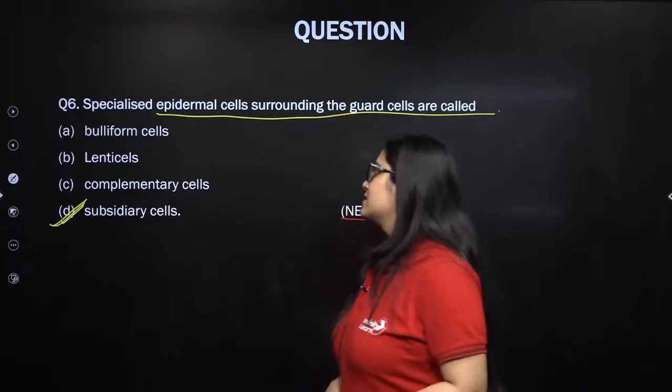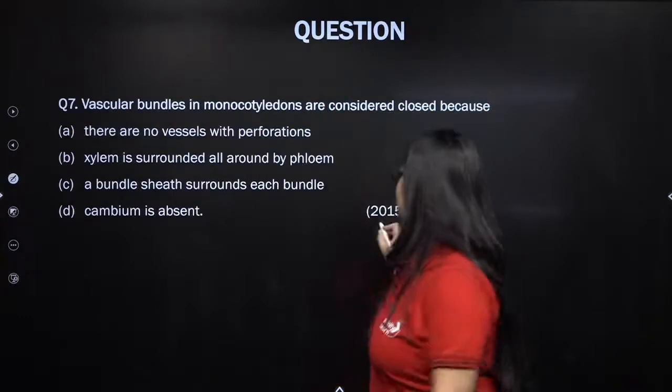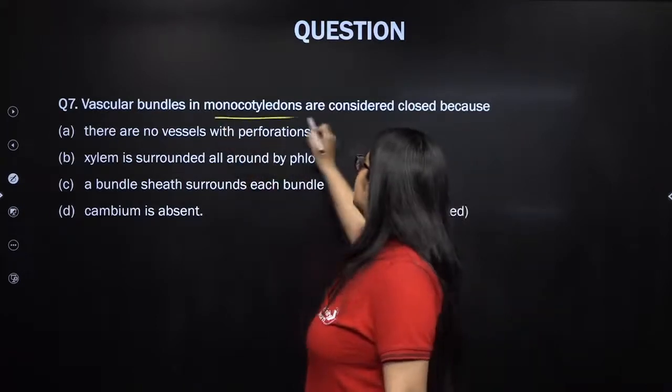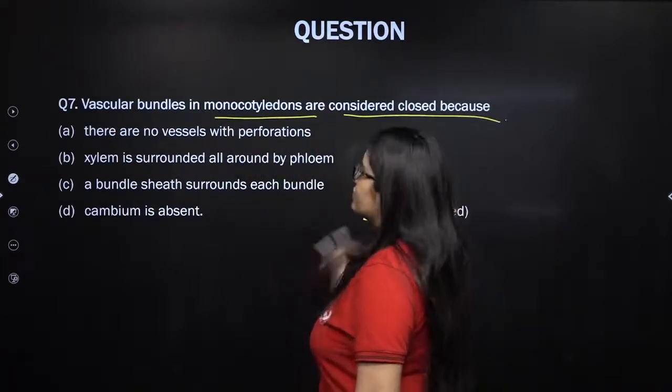The answer is subsidiary cells. Next question. This question was asked in 2015. Vascular bundles in monocotyledons are considered closed because.